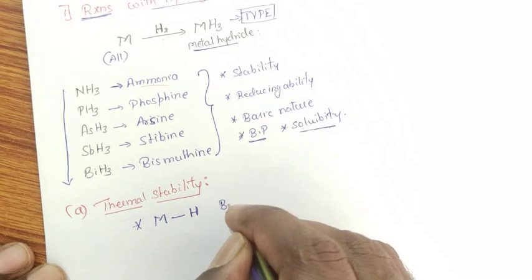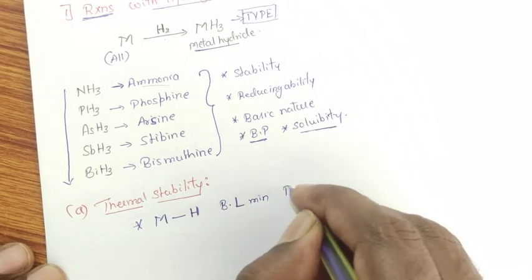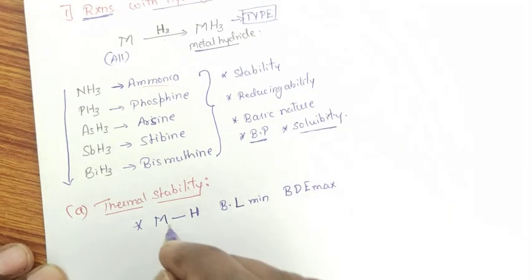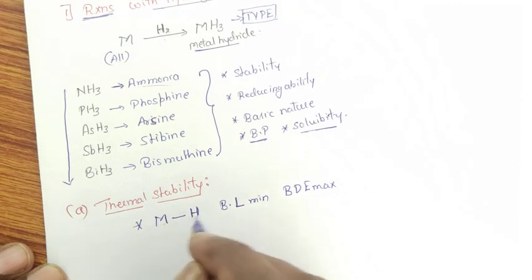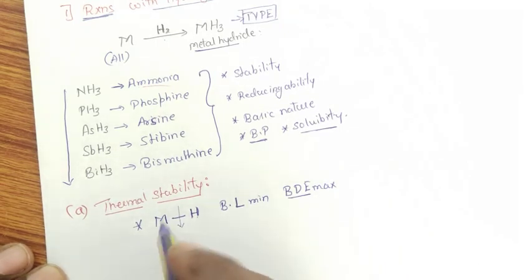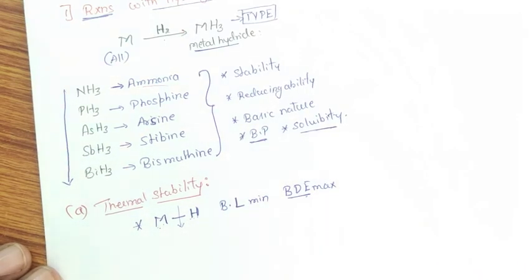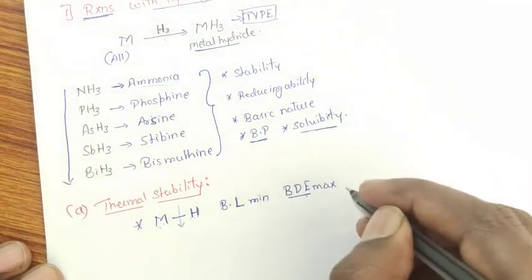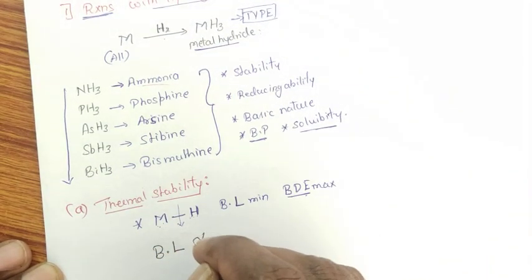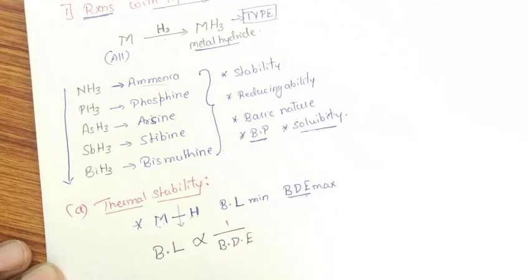As the bond length is minimum, its bond dissociation energy will be maximum. That is, if the distance between metal and hydrogen atom is very less, more heat energy is required to break the bond. If the distance between these two goes on increasing, then less heat energy is required to break this bond. It indicates that the bond length of these metal hydrides is inversely proportional to bond dissociation energy.